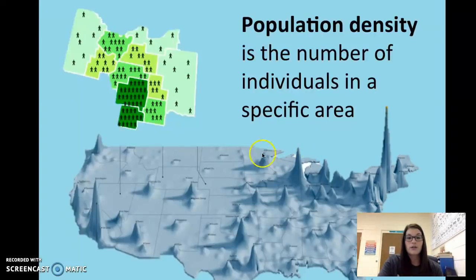All of these little mountain-looking things are areas, cities, where lots and lots of people live. Look over here in California, right? Lots and lots of people are living. If they are relatively flat, it means there is a low population density, not a lot of people in that area.